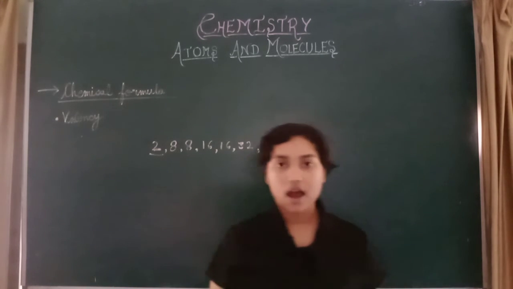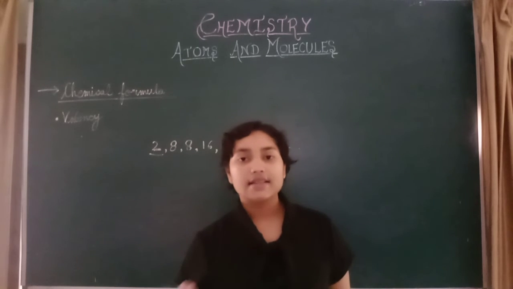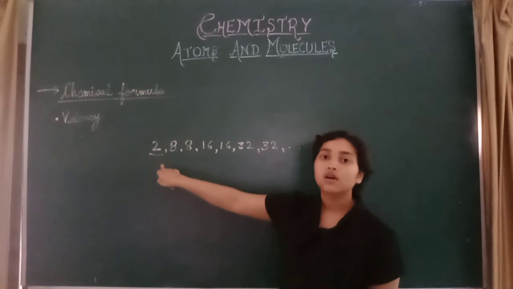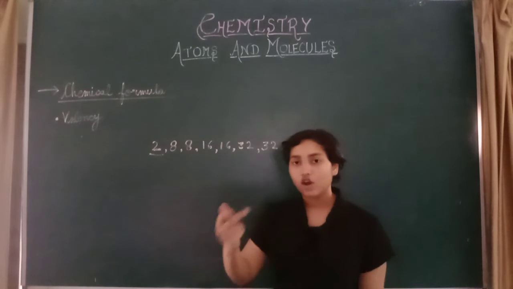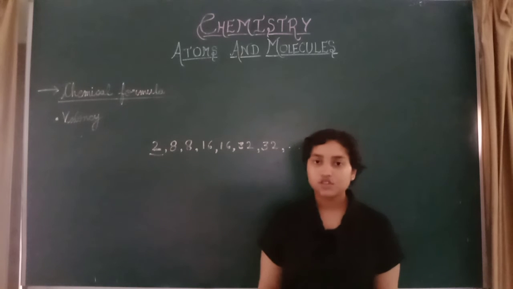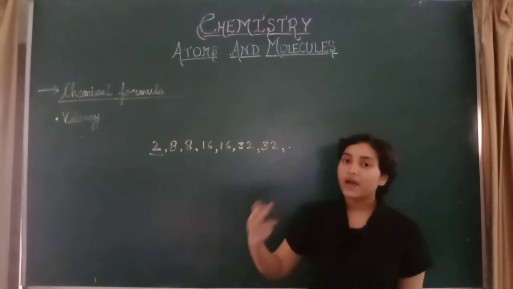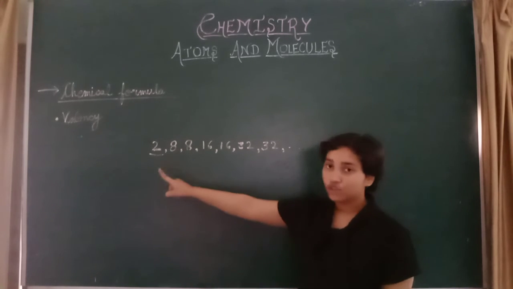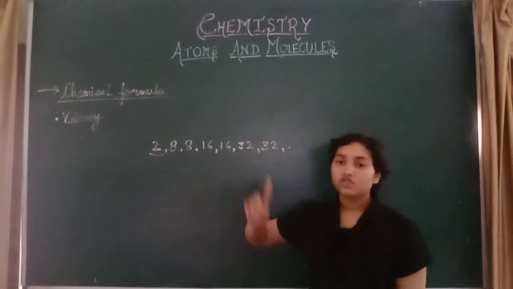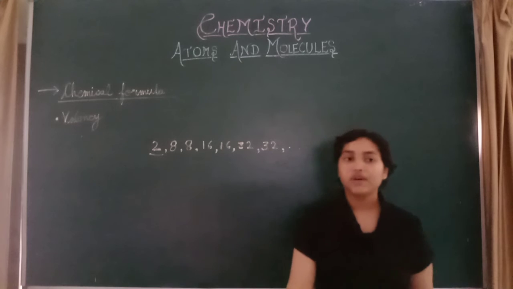For example, the atomic mass of carbon is 12. So 12 can be written as 2 and 10, meaning 2, 8 and 2. So it will lose 2 electrons.